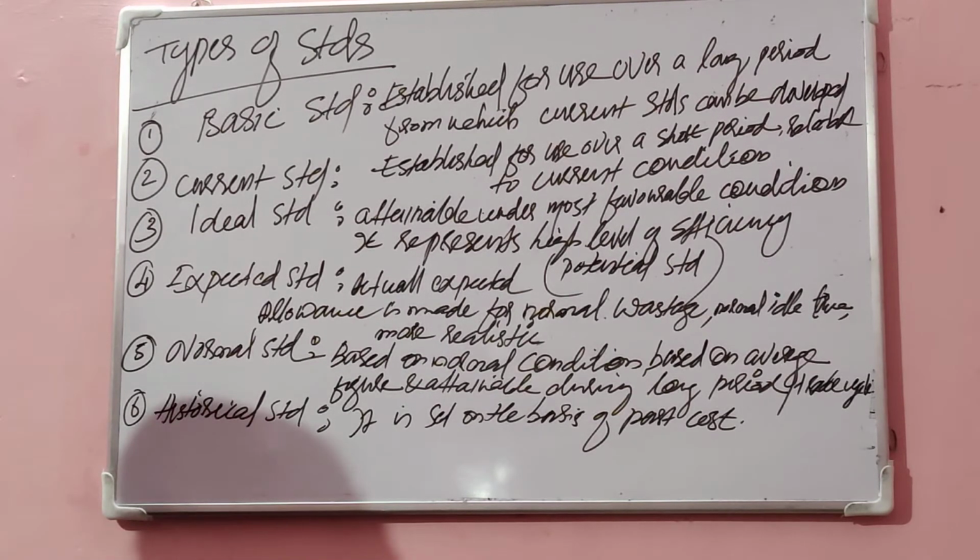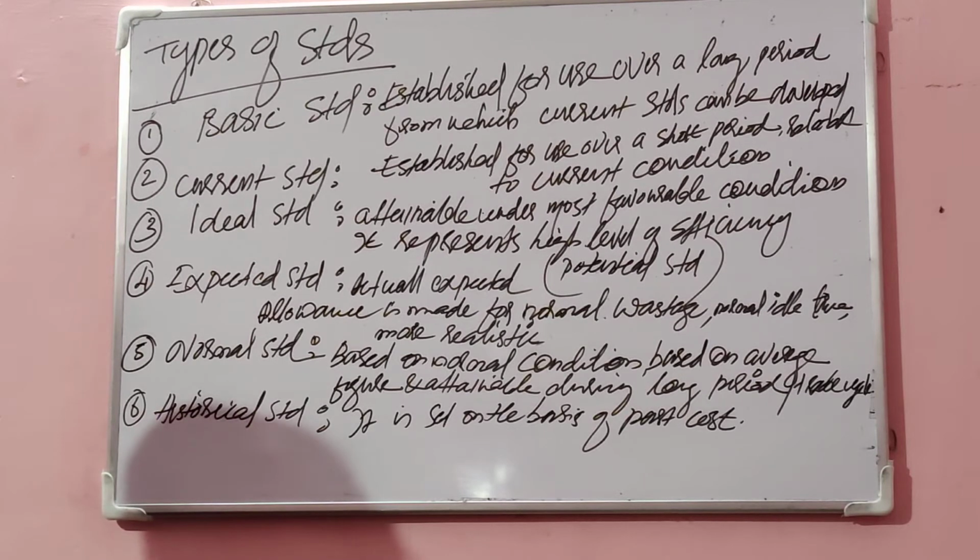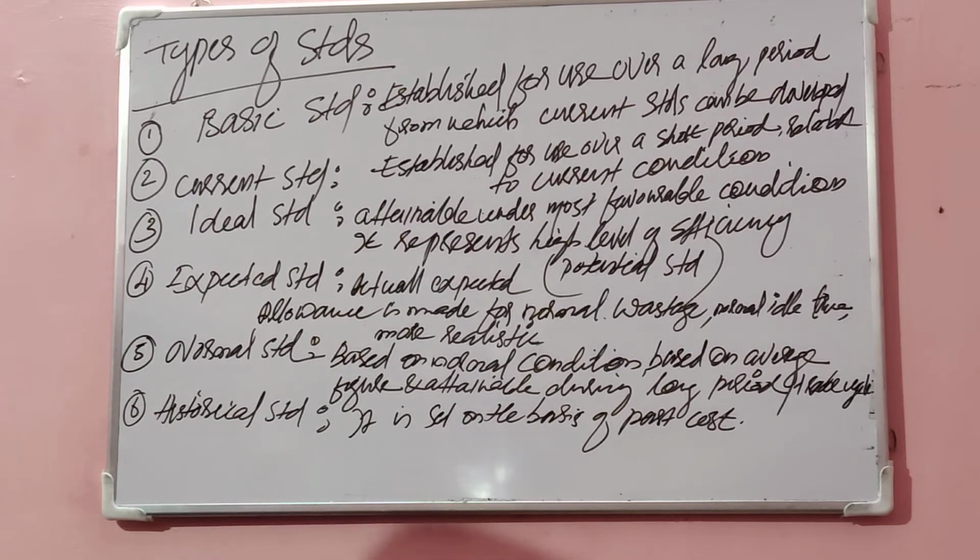Current standard is set up for short period of time based on current condition, and is subject to change according to changes in the current situation and current condition. Third one, ideal standard. The standard which is attainable only if most favorable conditions are existing, and it represents high level of efficiency, but in reality it is not at all attainable, because we know that the most favorable conditions we anticipate will not occur in the business situation. So it is also known as potential standard.